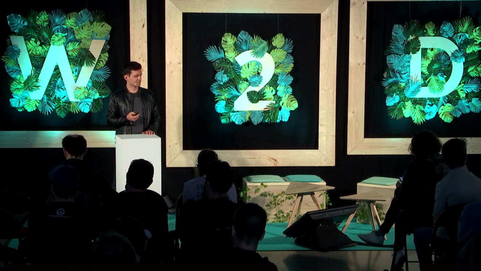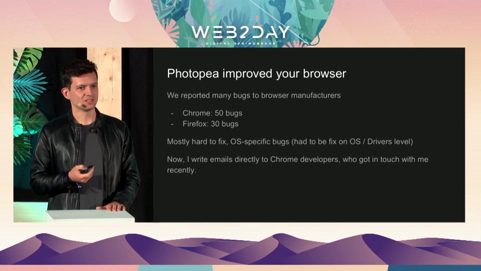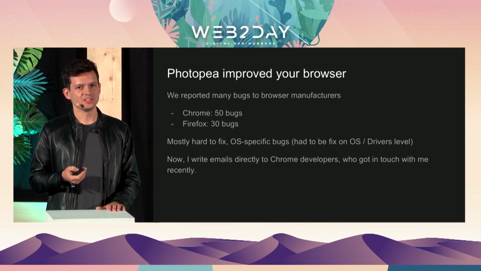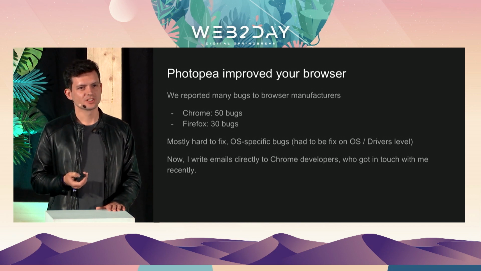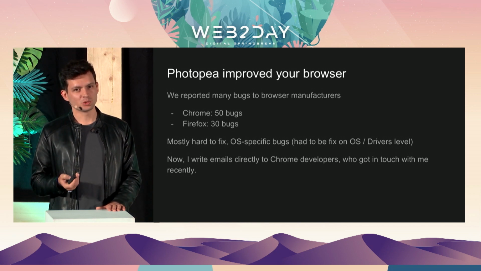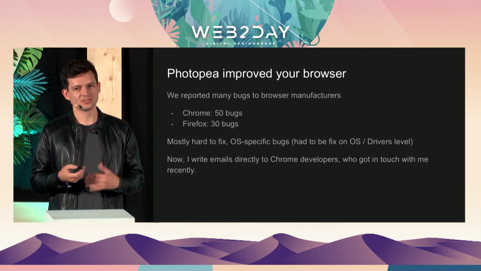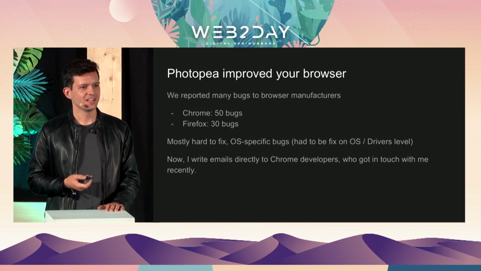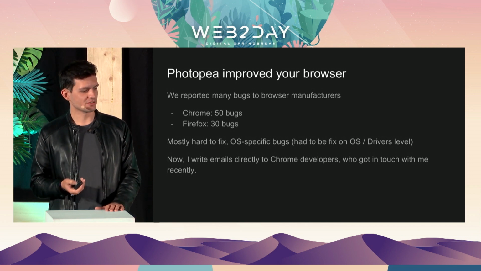And we could say that Photopea improved your browser. By that, I mean that during the development, I discovered many bugs and missing features in browsers, and I had to report them. Actually, about 15% of my Photopea development was reporting bugs to browser developers, and some bugs were fixed, some were not.